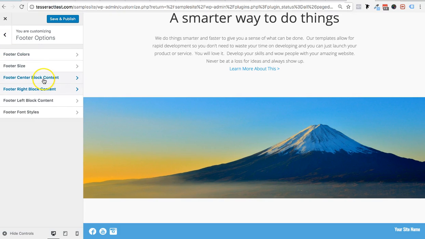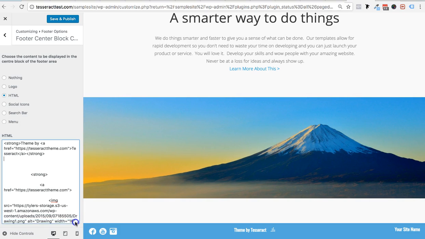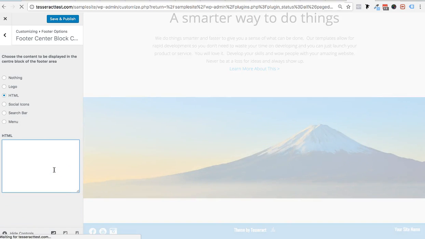Now we could go to the center, and that's the one in the middle, and you could add whatever you want. So you could add text if you want. This by default just says theme by Tesseract, but you can see there's more code down here. So what I like to do is just select all and say center whatever text, center text.